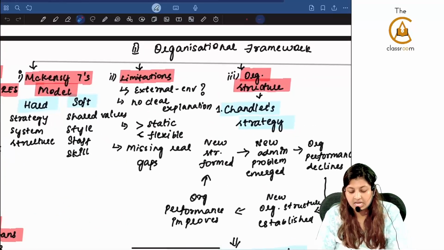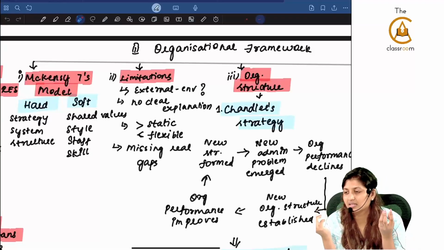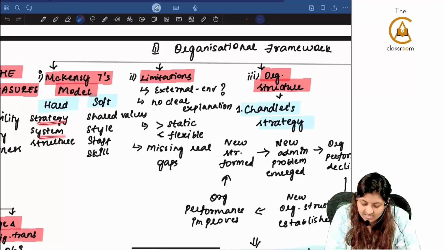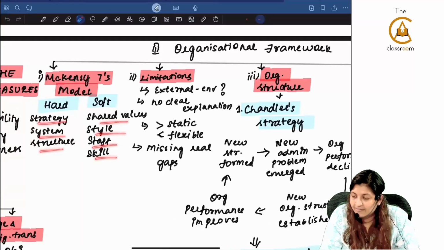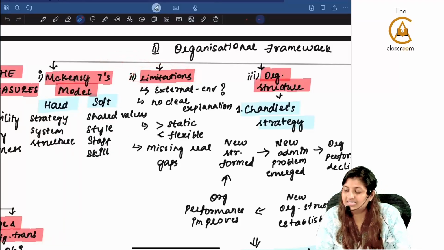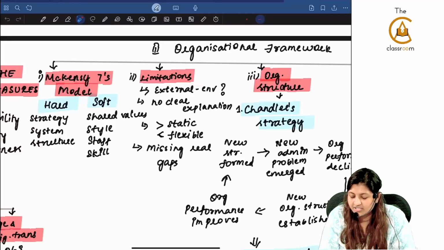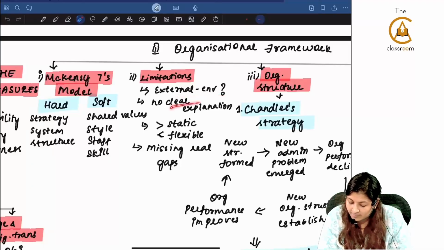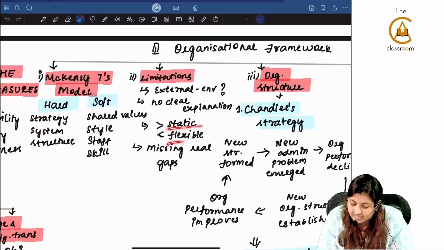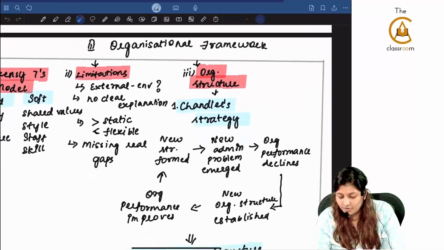Organizational framework. Under this, McKinsey's 7S model we saw. Under that, what elements are there? Hard elements and soft elements are there. Everything starts with S: strategy, system, structure, shared value, style, staff and skill. What are the limitations? I told you the 7S model is a waste model. Yes or no? So there are so many limitations. It does not count the external environment. There is no clear explanation for each of the elements. It is more static, less flexible. It is missing real gaps in the environment.